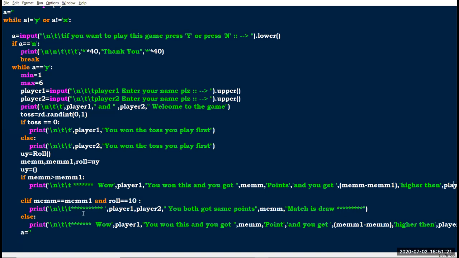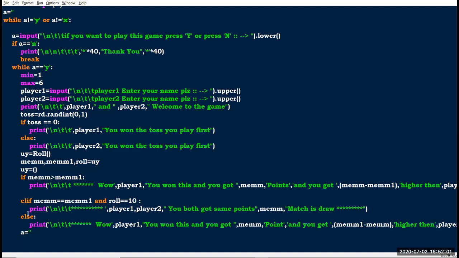Okay, so then the elif statement here, if mem equal mem1 and roll equal 10. Because if the 10 loops have completed and mem and mem1 are equal, both conditions are satisfied, so it goes in here and prints player 1 player 2, you both got same points. Because both are same points, we can call any one of them, right? Here I am using mem, so the match is a draw, that's all.